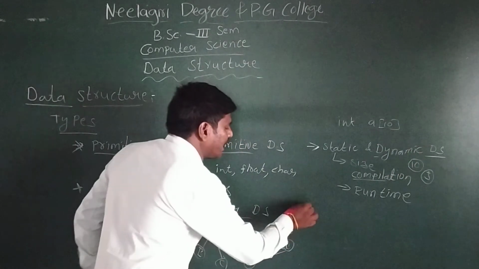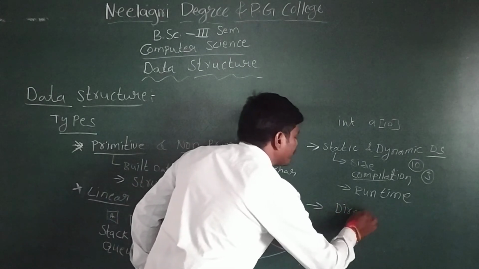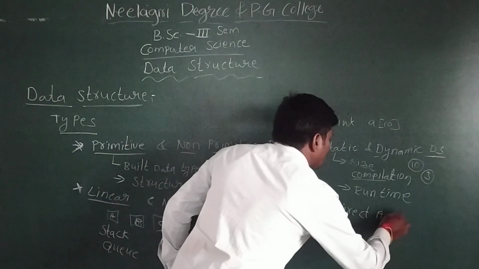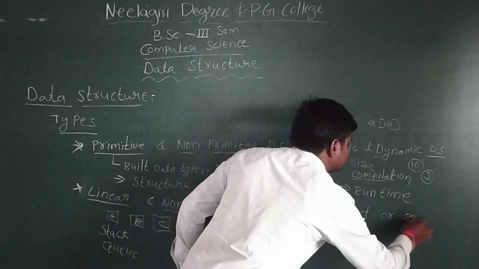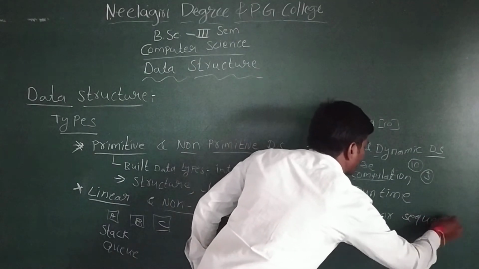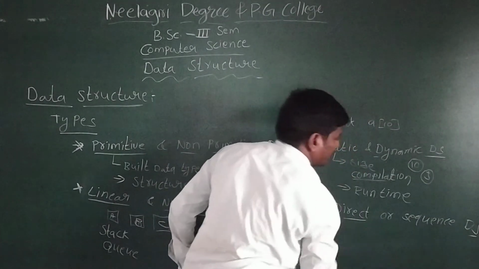The last one is the direct or sequence access data structure. We have direct data access, right?